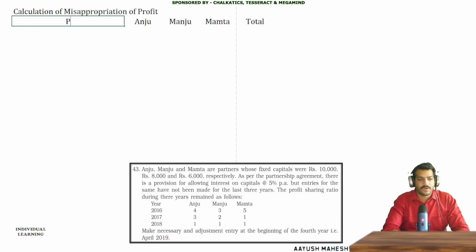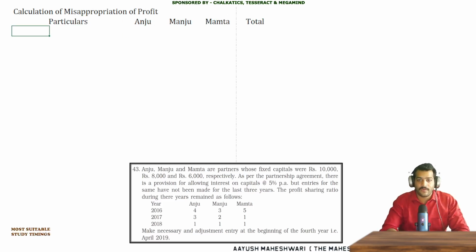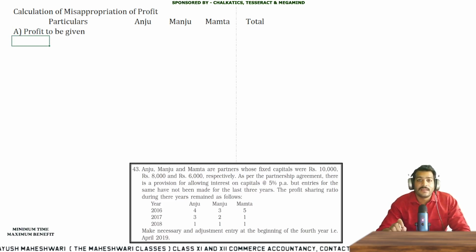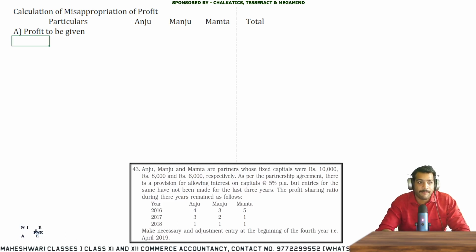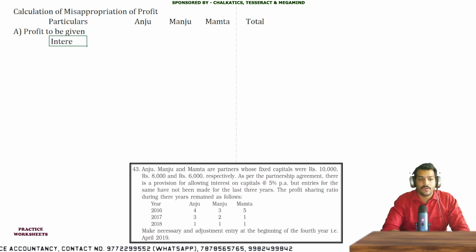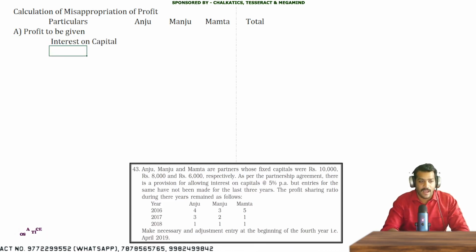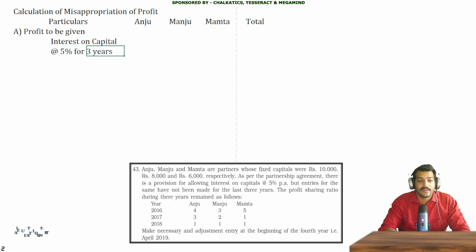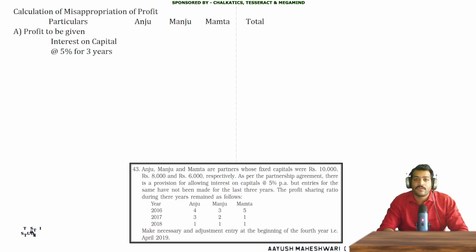Now the particulars column. First of all, I want to identify profit to be given. Instead of writing the word given, you can write appropriated, to be appropriated. So what do we need to give? We need to give interest on capital. Interest on capital represents 5% for how many years? 3 years. So I need to calculate interest on capital at the rate of 5% for 3 years. What is the amount for Anju, Manju and Mamta? Let's see the amount. 10,000, 8,000 and 6,000 was their fixed capital.